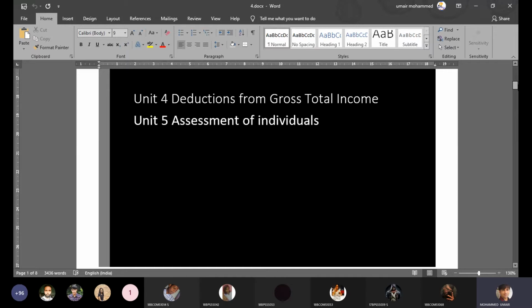That is GTI. Now what is total income? Let me put this in the form of an equation. Total income is equal to GTI minus deductions. Simple. Total income is equal to GTI, or gross total income, minus deductions.